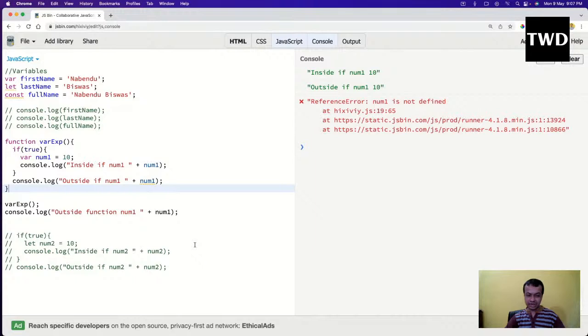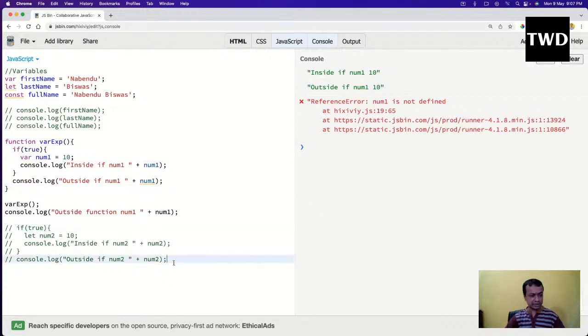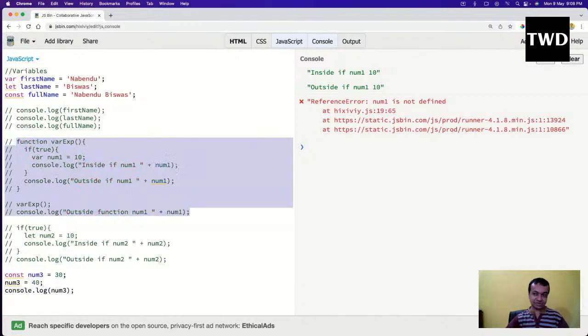Okay, and let's just see briefly about the const. So const just means that if I have a const num3 equal to 30, then num3 equal to 40, I cannot do. And then console.log of, first we have to get rid of this error, or else it will only give me an error.